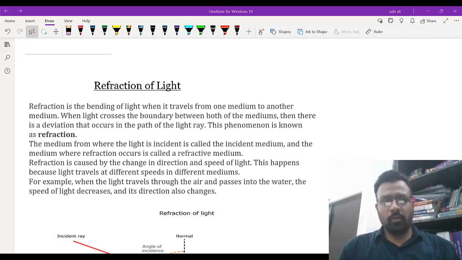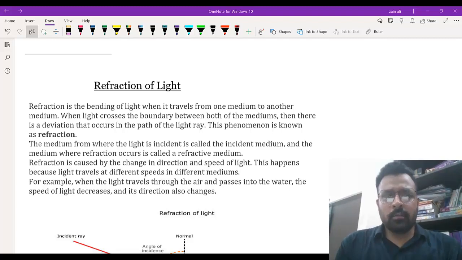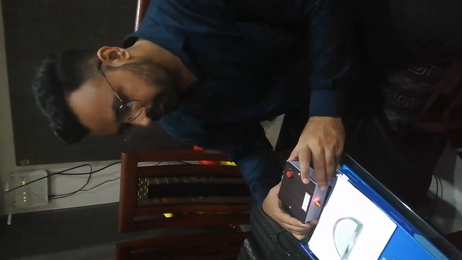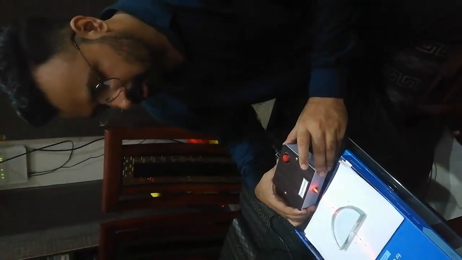We are going to explain its concept through a short experiment. So we go towards the experiment and explain its detailed concepts. In this experiment, we are going to perform the phenomena of refraction of light.